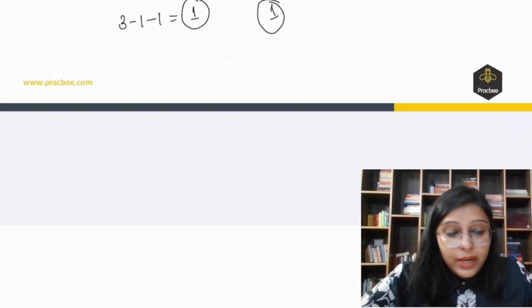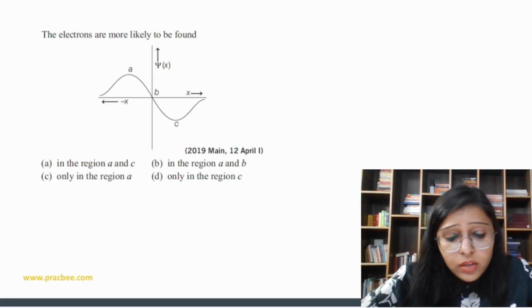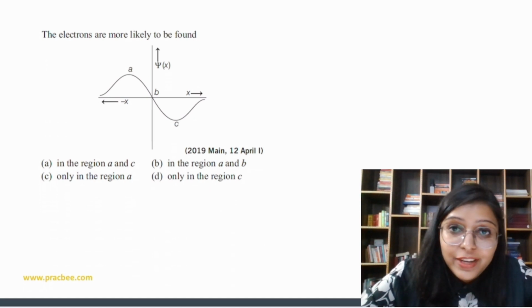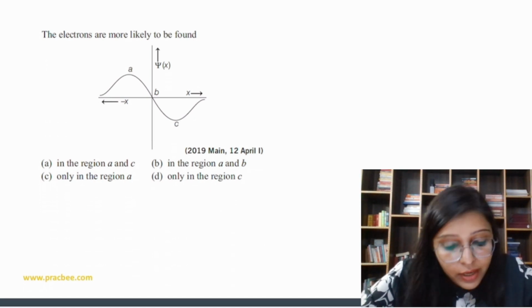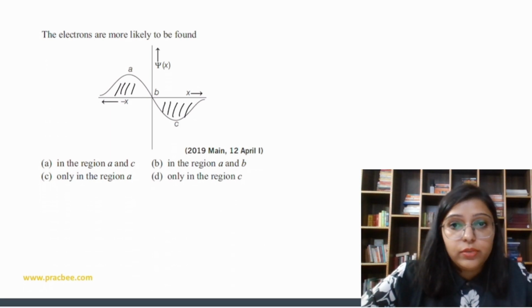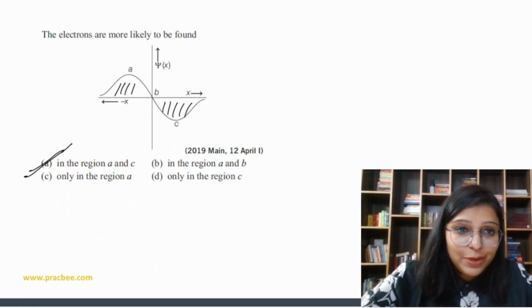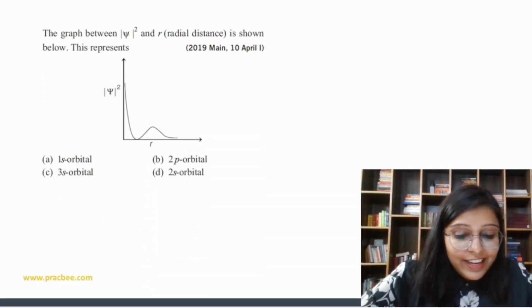Okay. Now let's start next question. The electrons are more likely to be found... where is the electron found? So A is there, C is there, right? So in this region we can find electron. Always we are going to find electron over here. That's a radial wave function plot. So in the region A and C. Option A is the correct answer. Clear enough? Simple questions. Now let's do next.